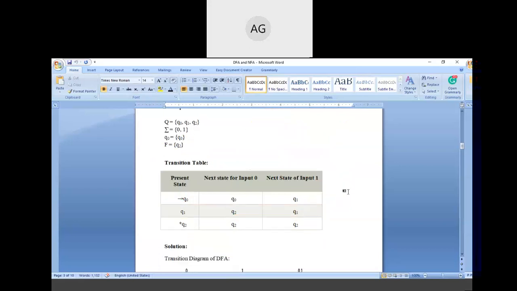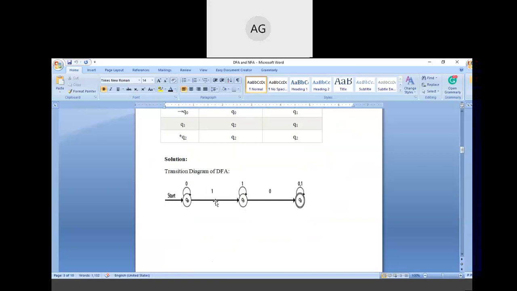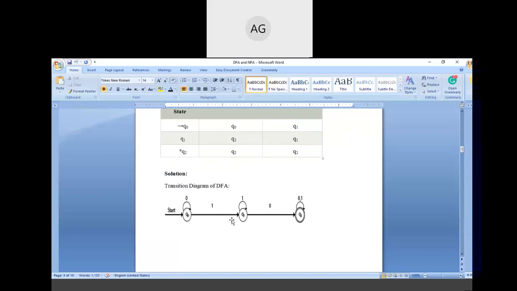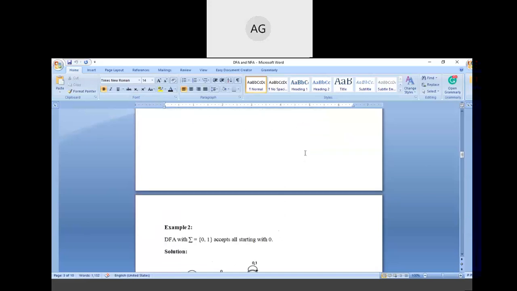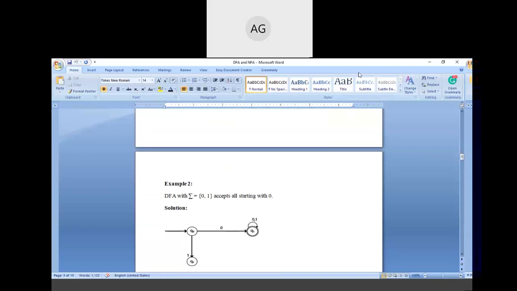So moving on. This type of figure is also possible, whatever we discussed. You can take all the three states in a single line, or you can take all the states in a triangular form, or in some other form also. So let's discuss the second example.